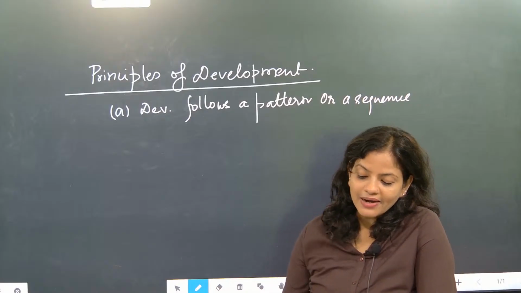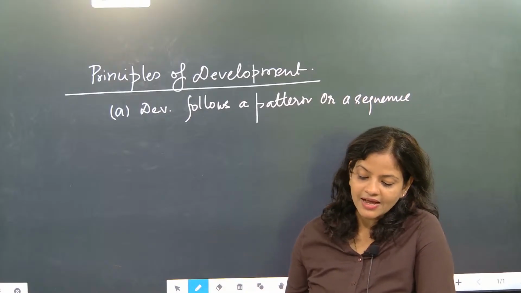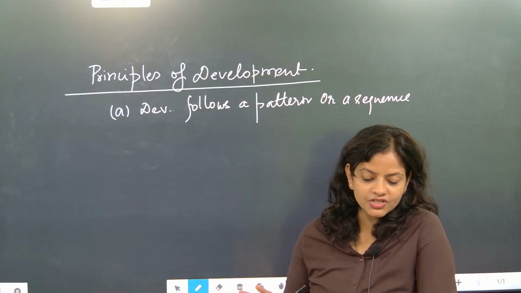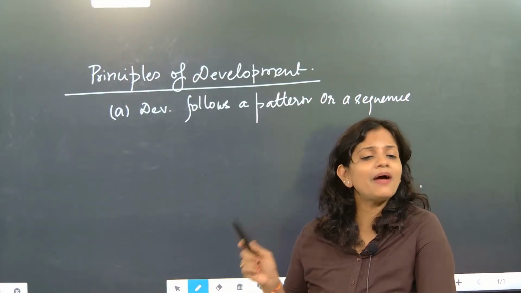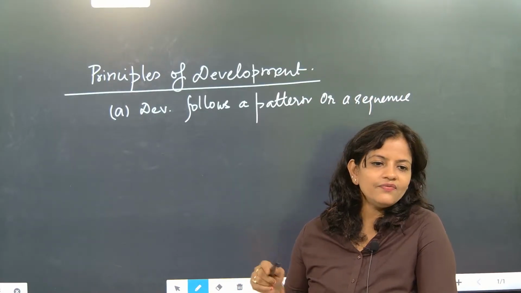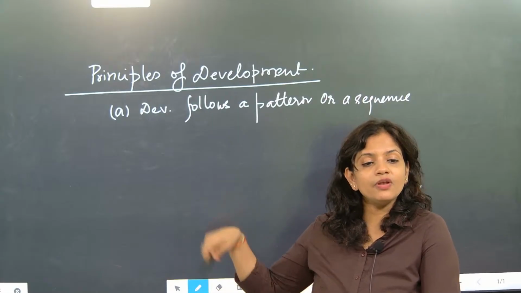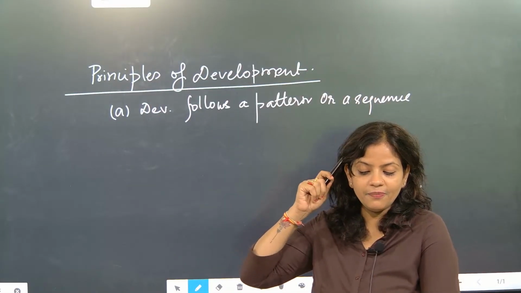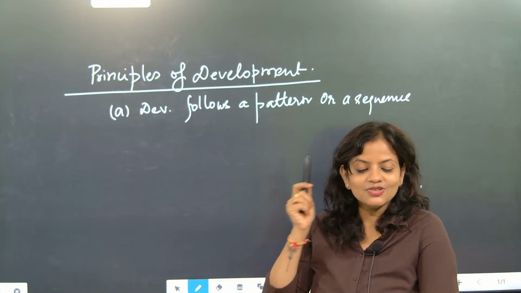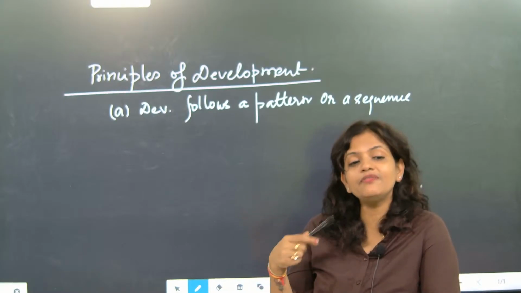So a sequential pattern will be there, and it will be in two different directions. One will be growth, which will be increasing, and the second one will be brain development. So two different developments will be happening.